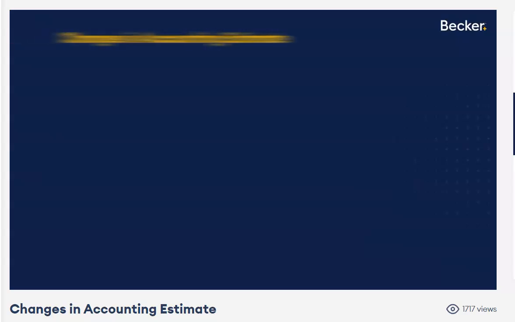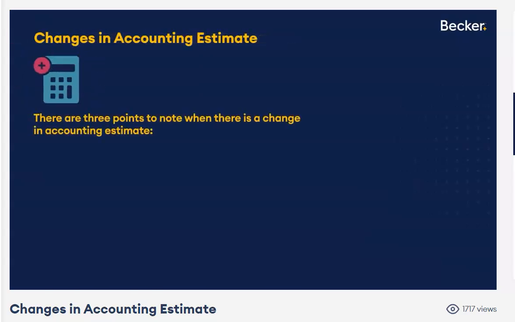So here we go. Changes in accounting estimate. You ready? When you see changes in accounting estimate, I want you to think three things. Number one, when you change an estimate, that's not an error. Sometimes we have better information. So in good faith, we change the estimate. Since it's not an error, folks, you are not going to restate prior years. When you have a change in estimate, leave what you've already done in prior years alone. We don't need to restate that. We don't need to adjust beginning retained earnings net of tax. Don't do any of that.